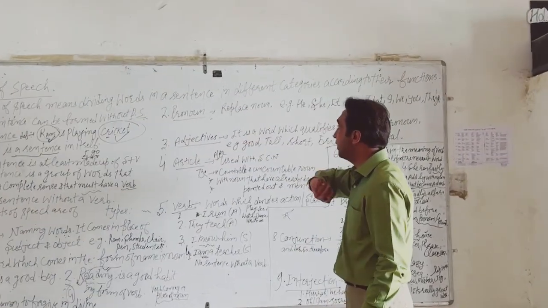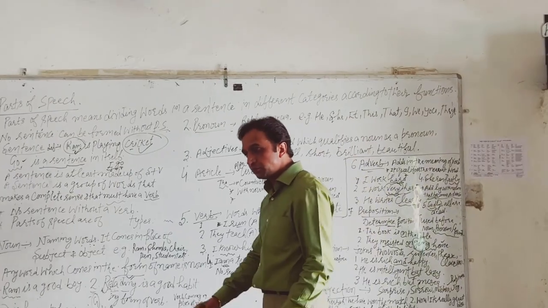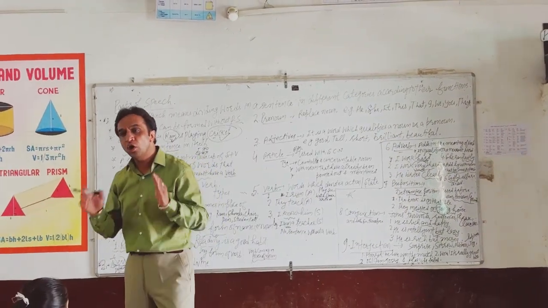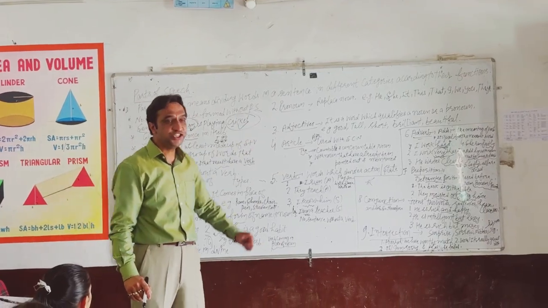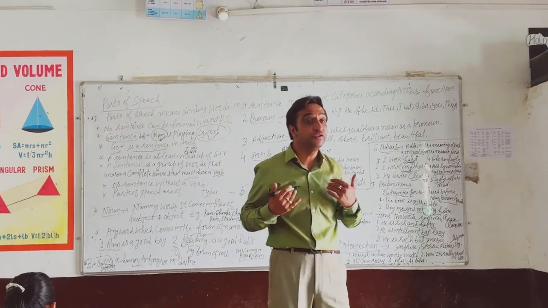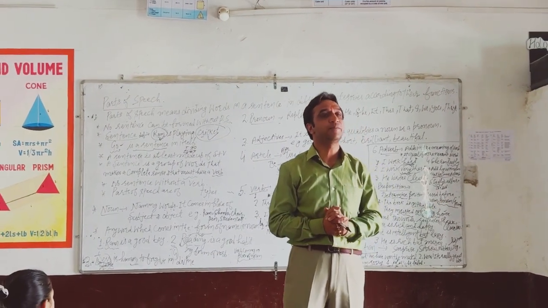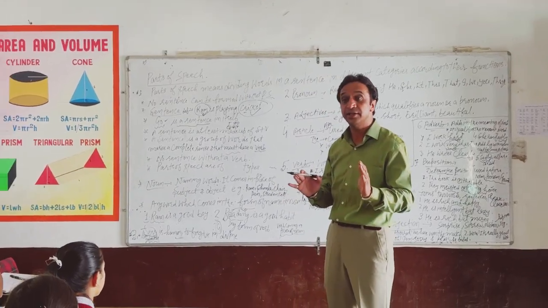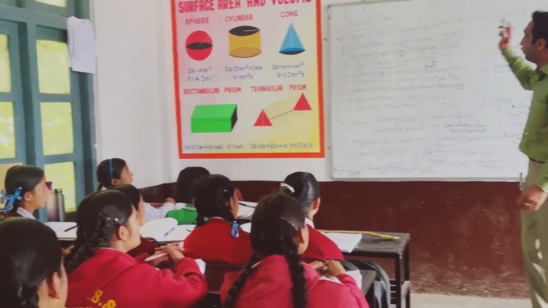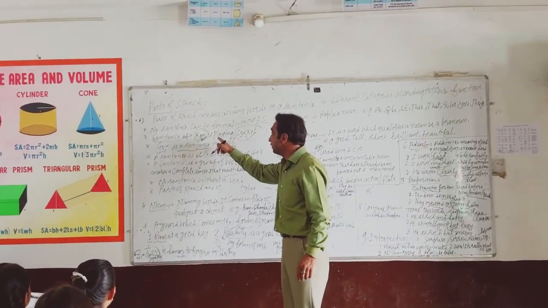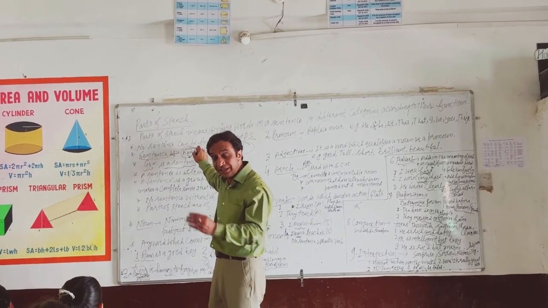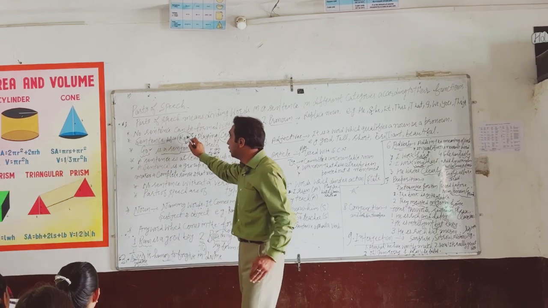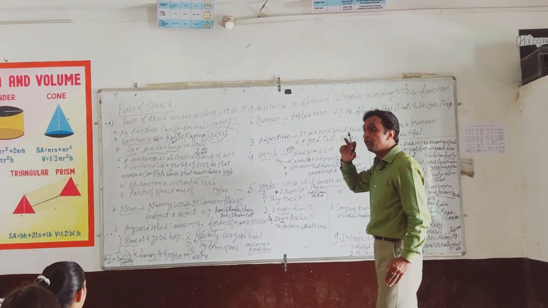Then the next one is pronoun. What is a pronoun? A pronoun is a word which is used in place of a noun. For example, he, she, it, this, that, I, we, you, they. All these are examples of pronoun. When you write here, he is playing cricket, it is replacing Ram. It is replacing noun. So he will be pronoun here.